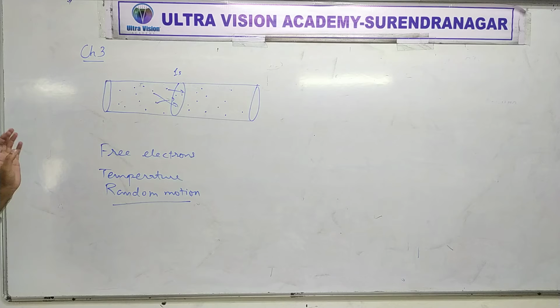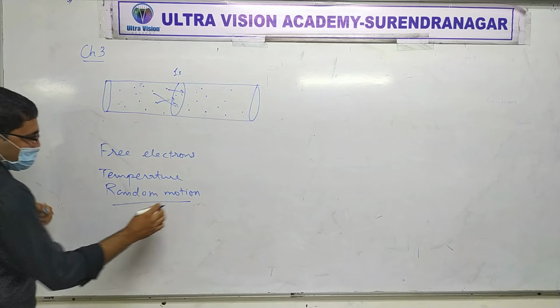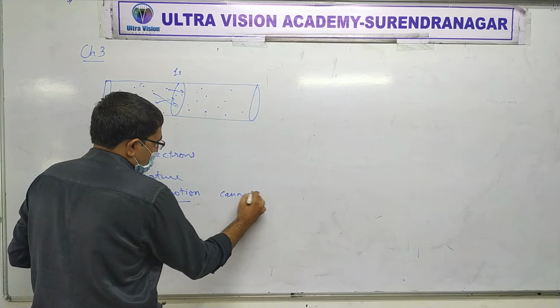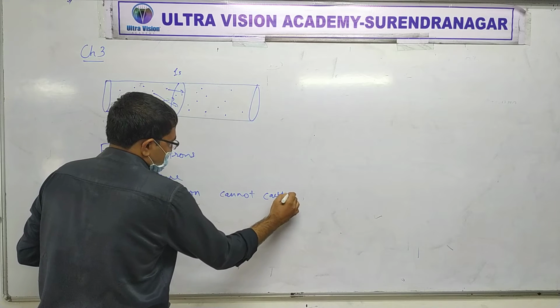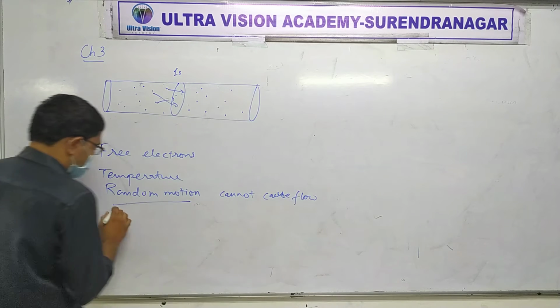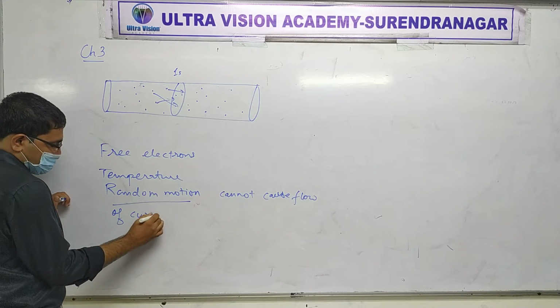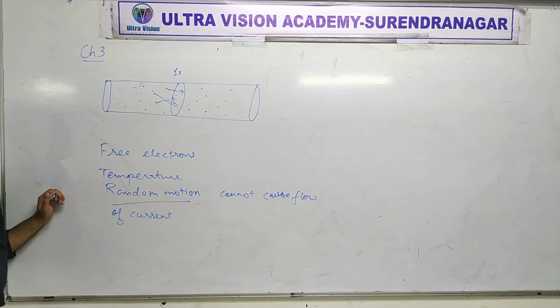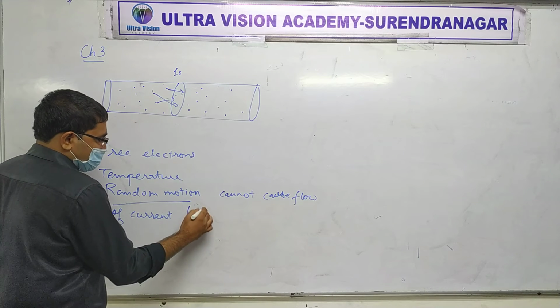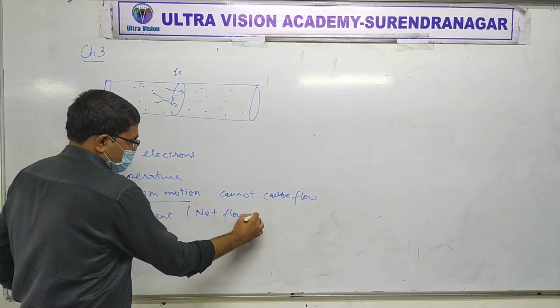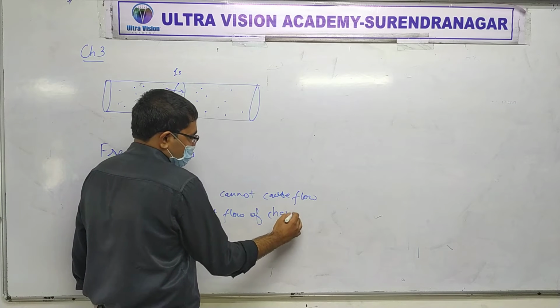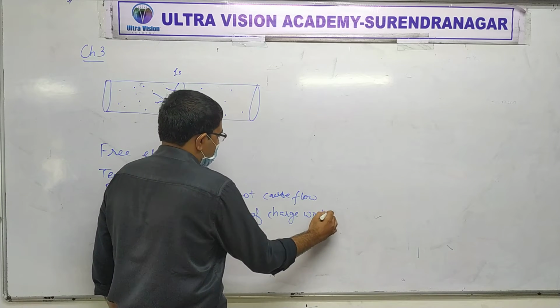So what this means is random motion cannot cause flow of current. Did you understand or not clear? Random motion cannot cause flow of current. Why? Because net flow of charge or electrons, net flow of charge would be zero.